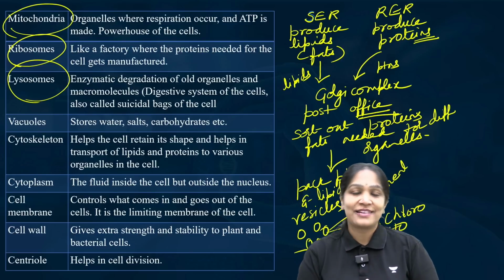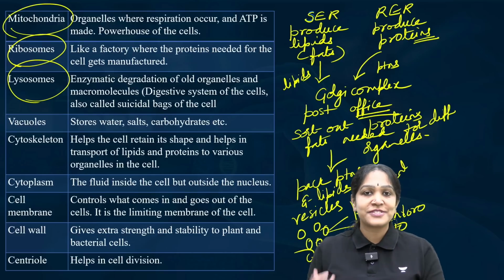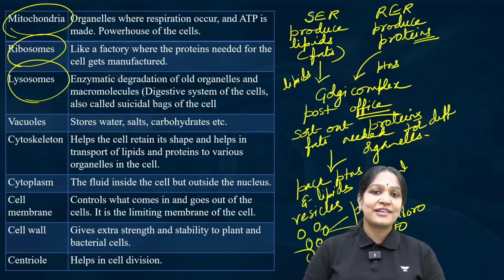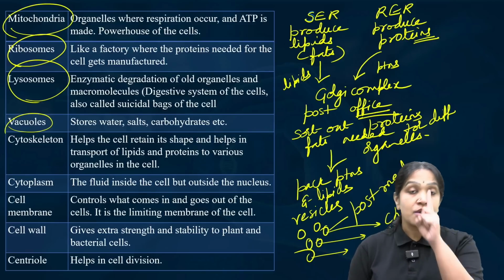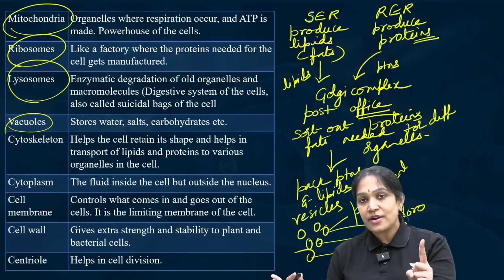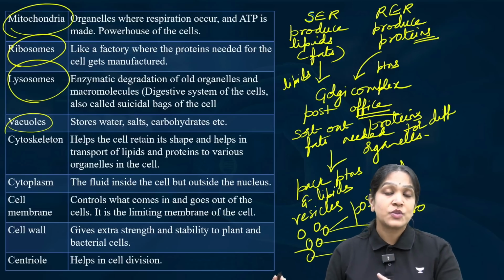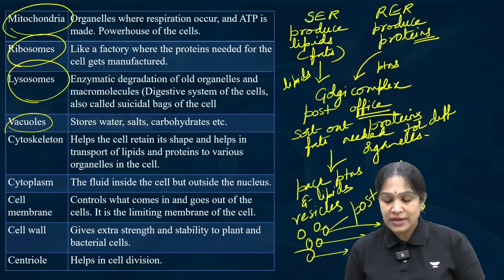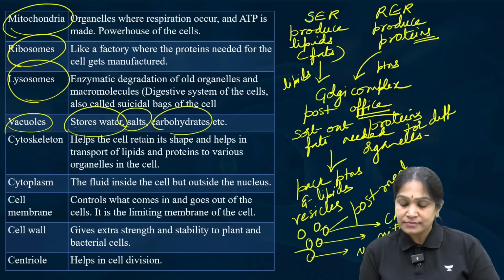So we call them lysosomes. We can compare it with the stomach of the cell. Just like we have a stomach at the body level, at the cellular level we have lysosomes. Next, vacuoles, already discussed. One large vacuole in the plant cell, and animal cells will not have a vacuole, but they will have many lysosomes, and the lysosomes are comparable to the vacuole. It stores water, salts, carbohydrates, etc.